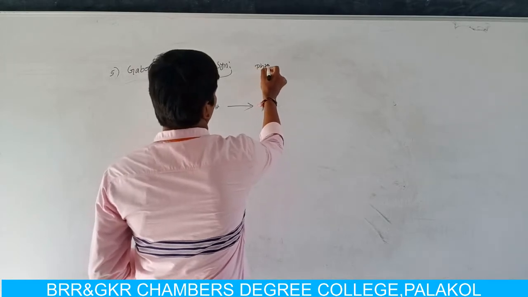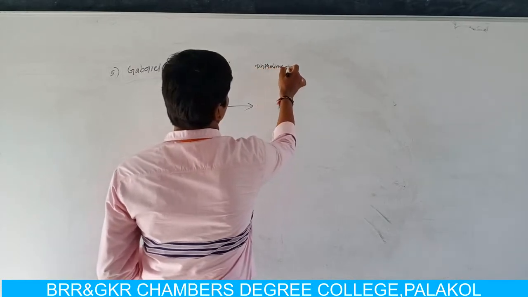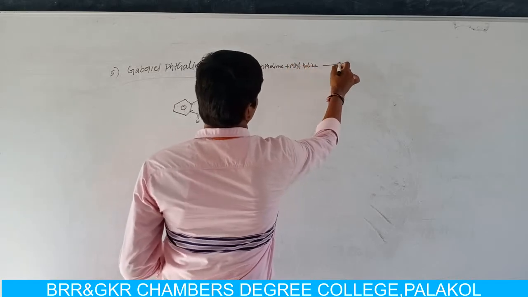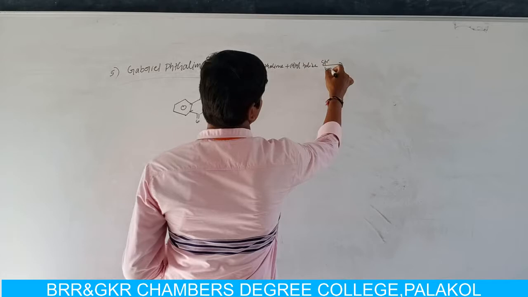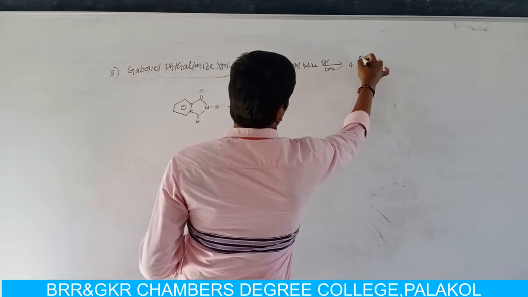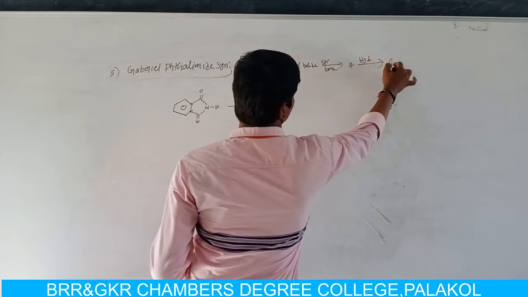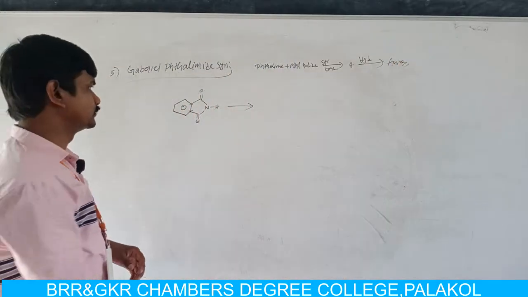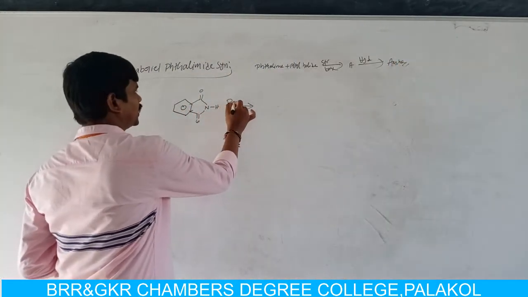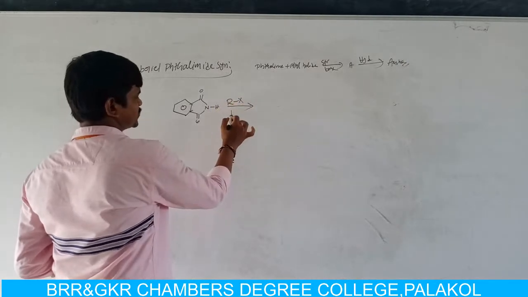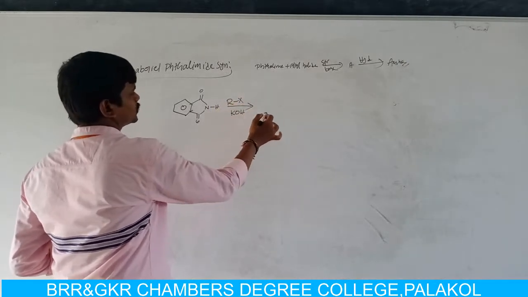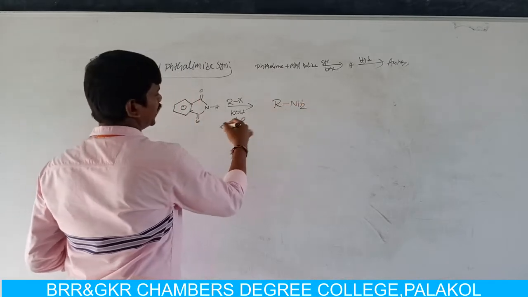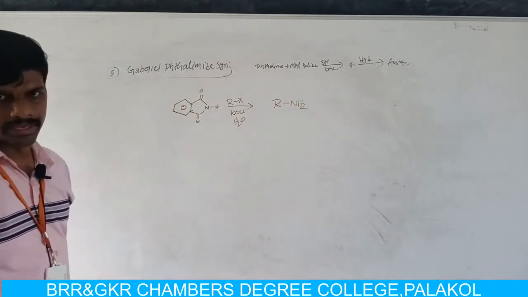See the reaction here: phthalimide plus alkyl halide RX in the presence of potassium hydroxide, followed by hydrolysis, you can get amines.